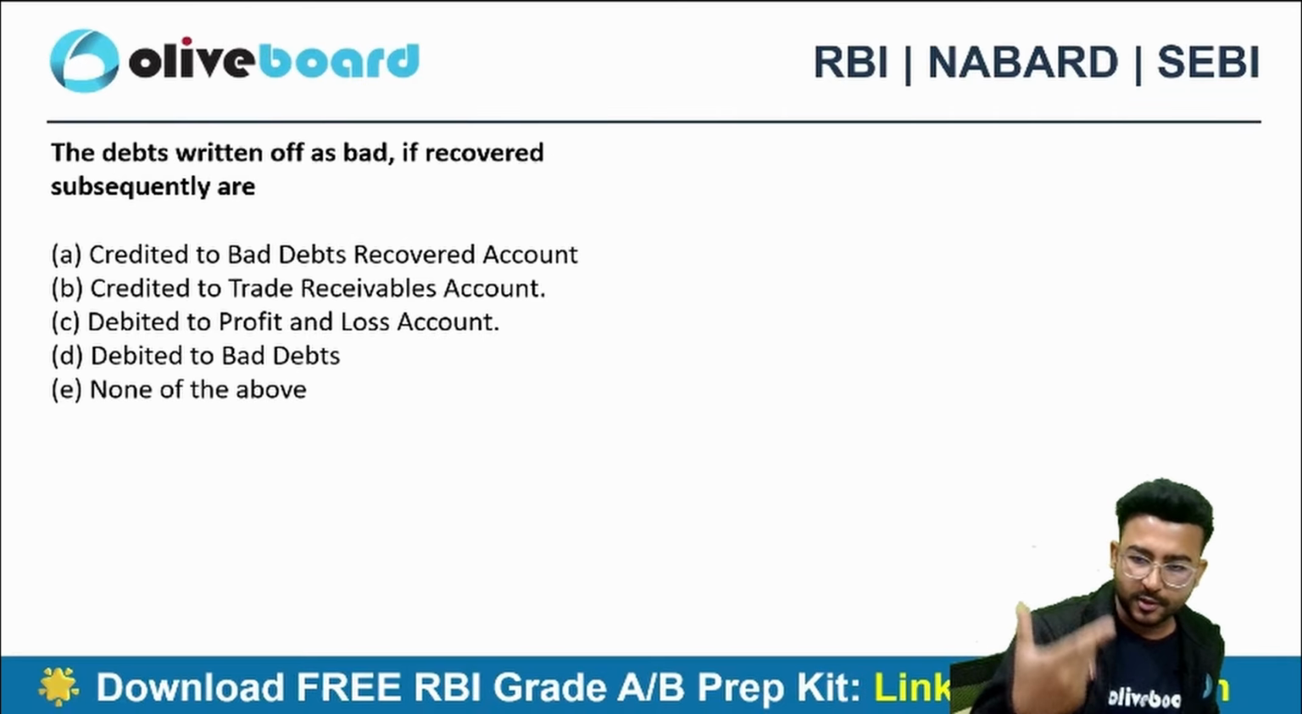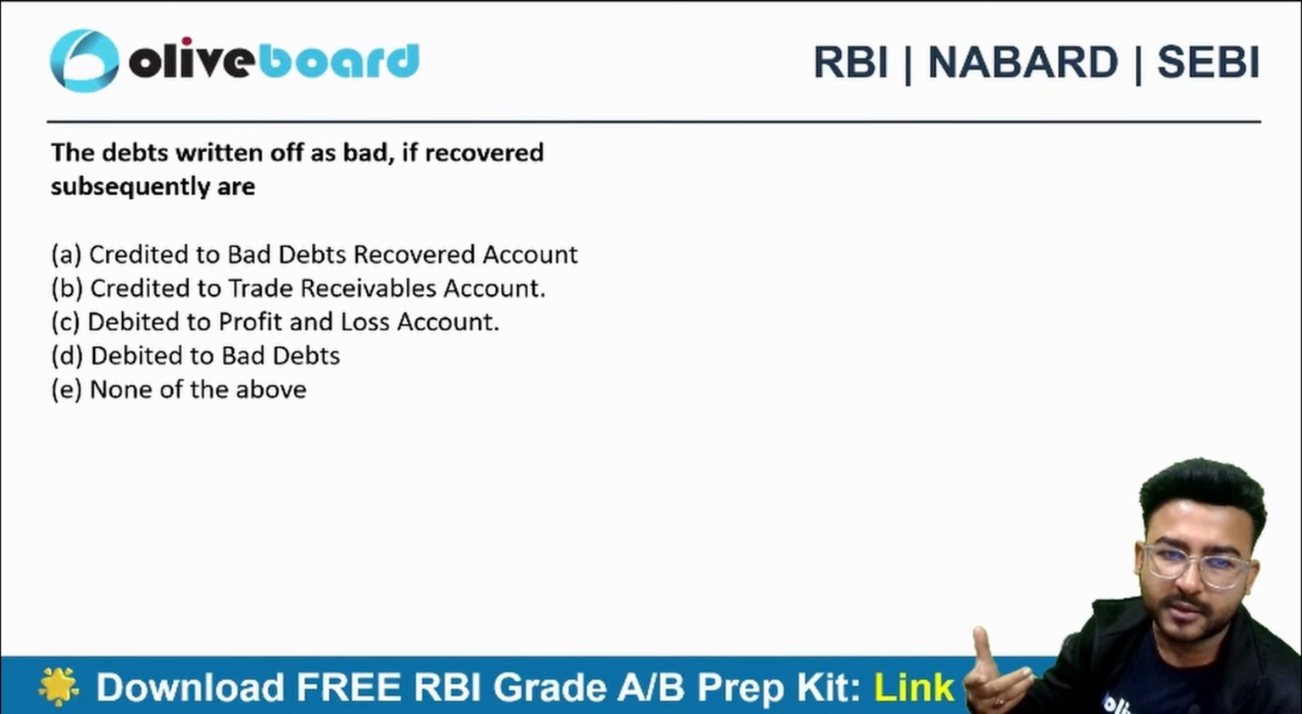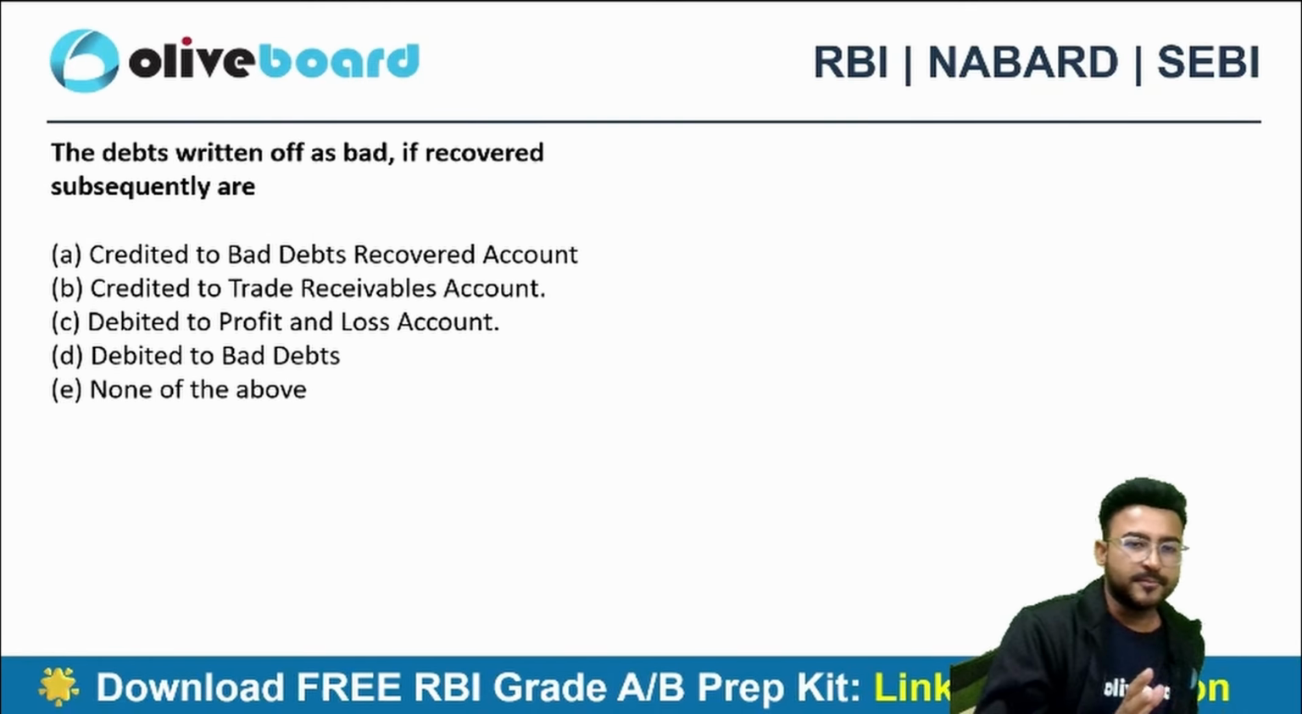So bad debts account debit to debtors will be the journal entry. But after some time, Sumesh paid me the money. Sumesh paid me the money. Now what will happen?